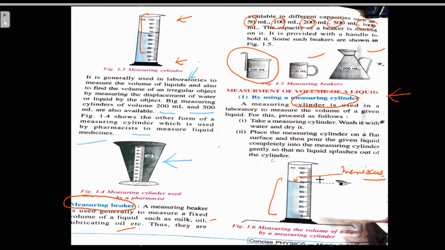Now when it becomes stationary, we note down the level of the liquid in the cylinder, putting our eye horizontally in line with the lower surface of the liquid. Here this is the lower surface. So what we have noticed, the volume of the liquid is 70 ml, right? This is how we can measure the volume of a liquid with the help of a measuring cylinder.